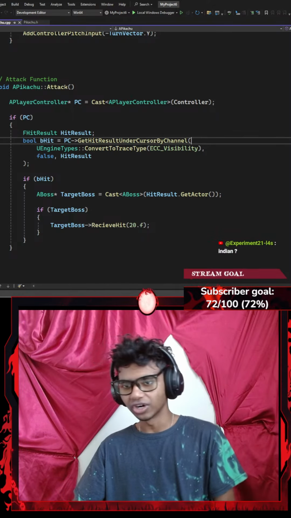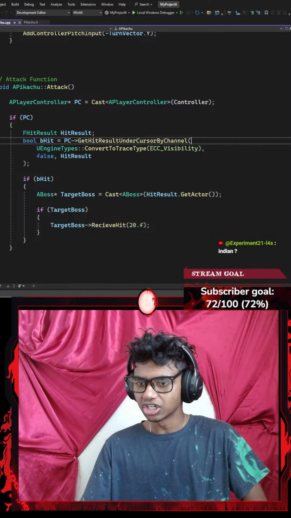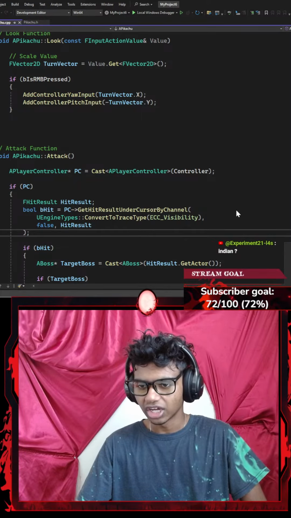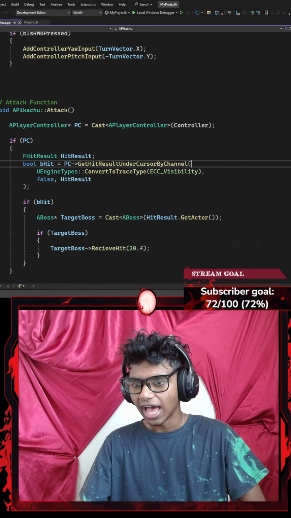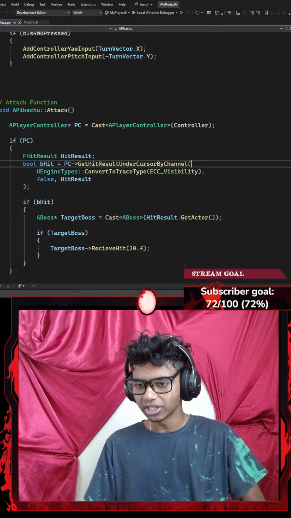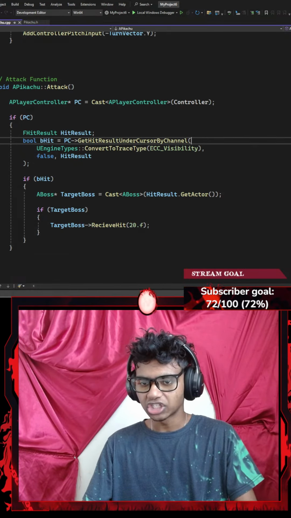I might write them down somewhere. So it's get hit result under cursor by channel. So get hit result under cursor by channel. And convert to trace type. So those are the only two things that are a bit hard to actually learn.